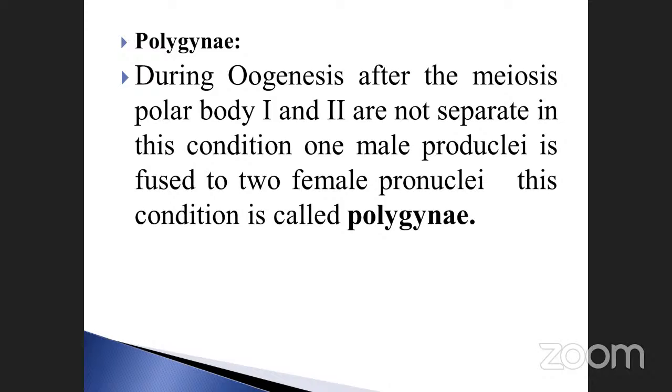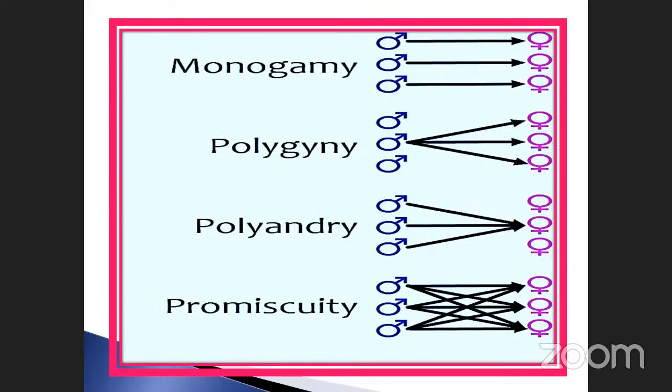during fertilization. See here, monogamy. Monogamy, what is the meaning? One male gamete fused with one female gamete. This is the possibility. Always it happens like that. Polygyny, one male gamete fused with many female gametes.